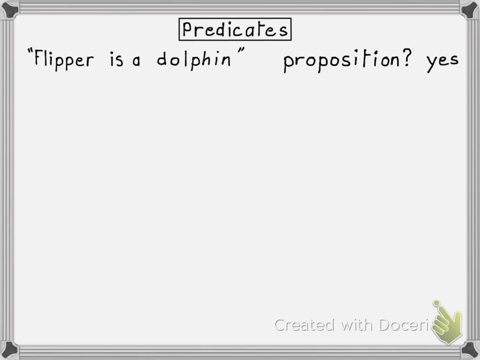The second sentence from our running example is, something is a dolphin. Now I'm going to use the letter or the variable x instead of the word something, but that doesn't make a difference here. It just looks a little bit more formal because I'm using a variable name. You'll see why in a little while. But the point is, this sentence means something, let's call it x, even though we don't know what it is, a dolphin.